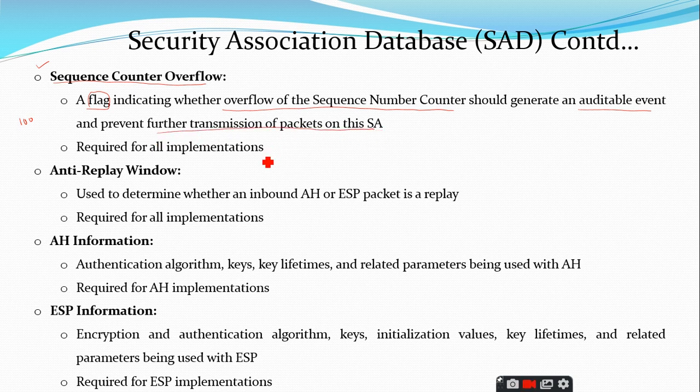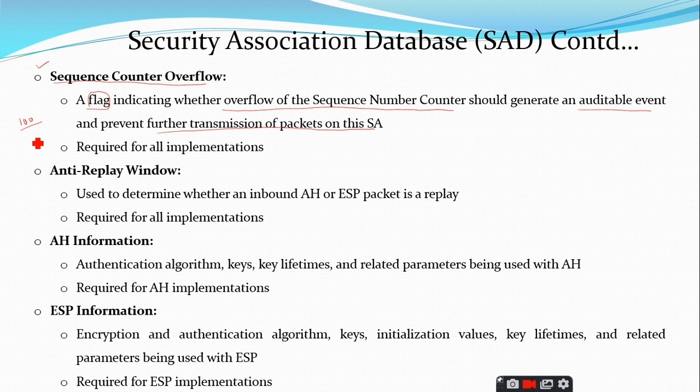I told you that every security association will have some lifetime, and that is decided by the sequence counter. If the sequence counter is decided as 100, once it reaches 100, the number of IPsec packets transmitted over that security association is 100, then it will simply trigger an event.